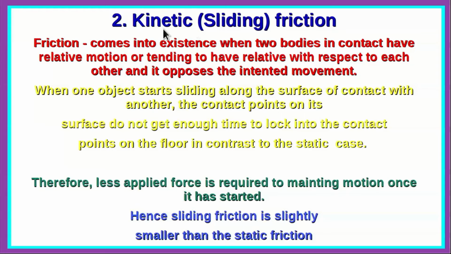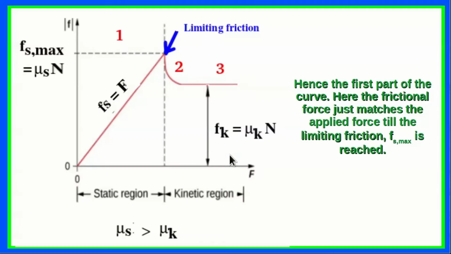Now, second type of friction is the kinetic or sliding friction. When one object starts sliding along the surface of contact with another, the contact points on its surface do not get enough time to lock into the contact points on the floor, in contrast to the static case. Therefore, less applied force is required to maintain the motion once it has started. Therefore, sliding friction is slightly smaller than the static friction. So this is a plot of the frictional force versus the applied force. So this is the maximum or the limiting friction, and up to the point where motion starts, Fs is equal to F.